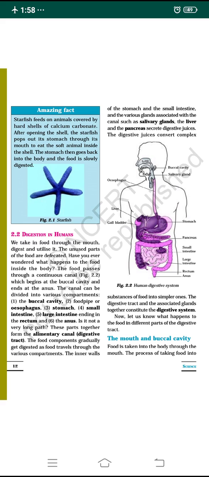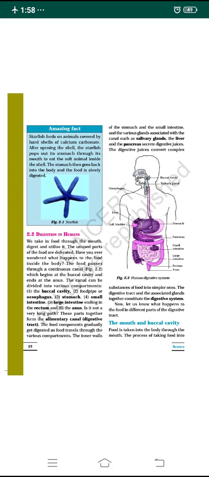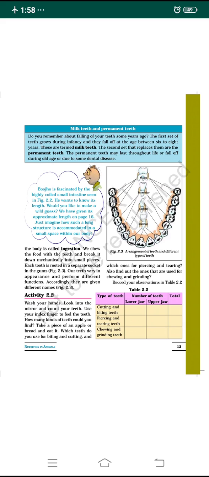There are some glands also associated with the digestive system. Those are the salivary gland, liver juice, and pancreatic juice. They are secreted by the different organs. These digestive juices also help in converting complex food substances into simpler ones. First, we will understand the mouth and the buccal cavity, where digestion begins.